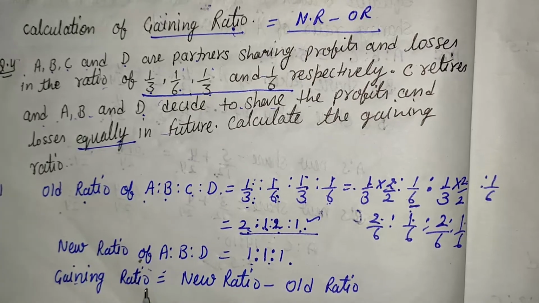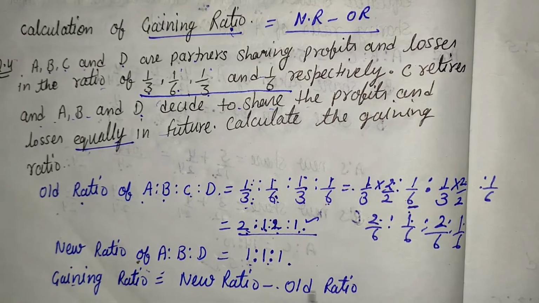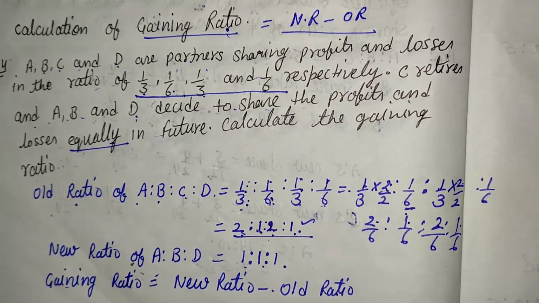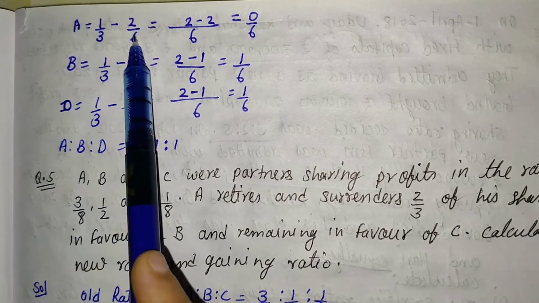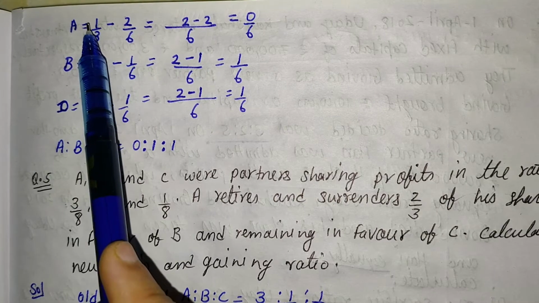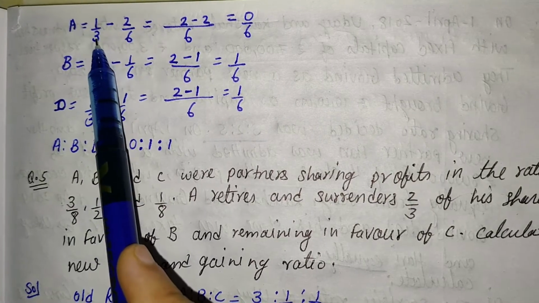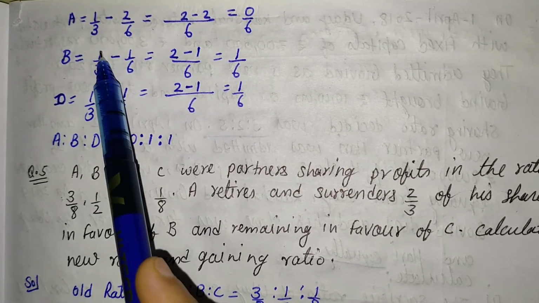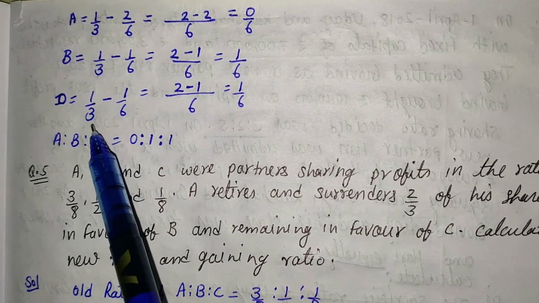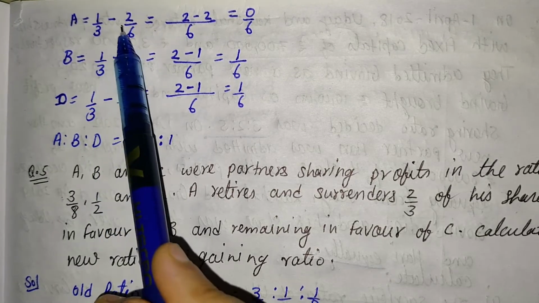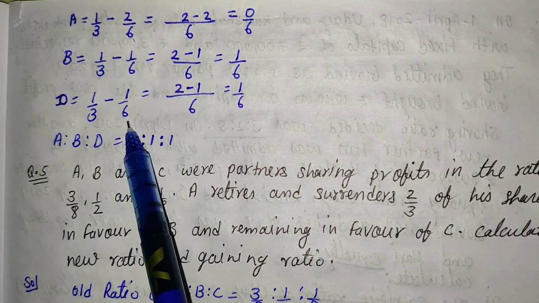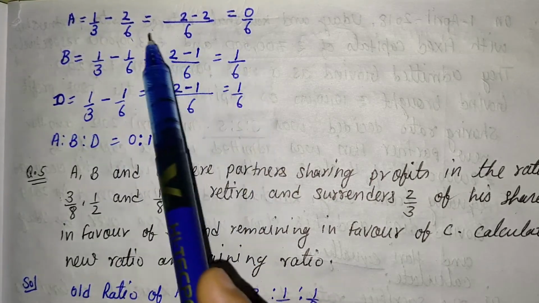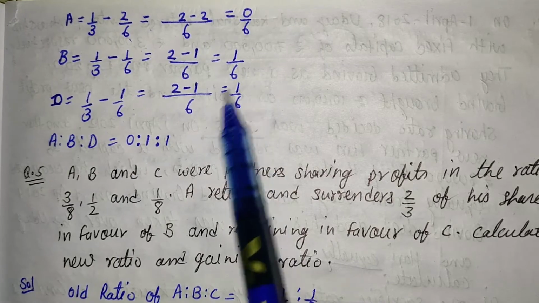Gaining ratio. The formula of gaining ratio is new ratio minus old ratio. The new ratio is 1 is to 1 is to 1. It means 1 by 3. B's new ratio is 1 by 3 and D's new ratio is 1 by 3. And the old ratio is also given in the question, that is 2 by 6, 1 by 6 and 1 by 6. After solving this we are getting 0 by 6, 1 by 6 and 1 by 6.